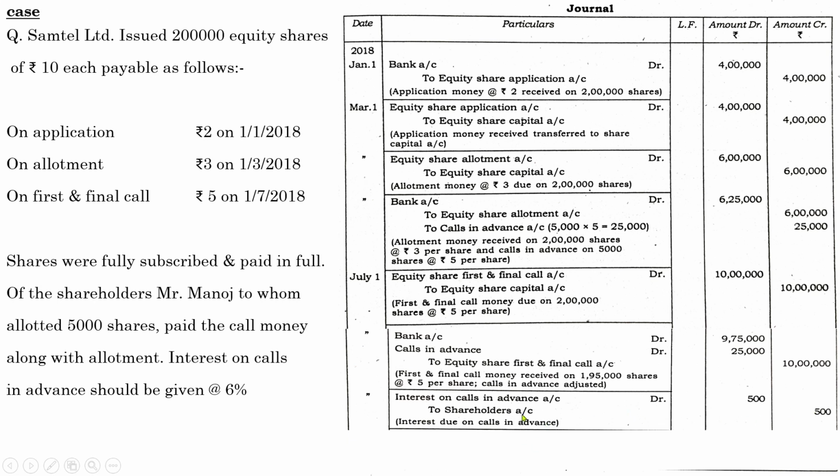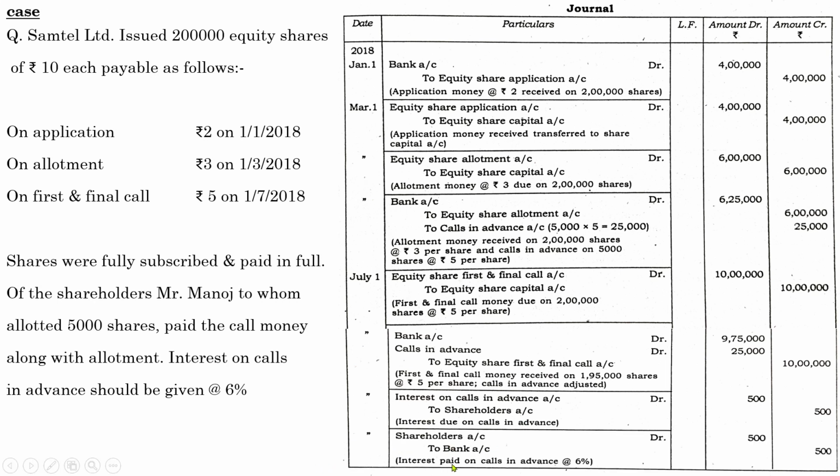So we have passed the entry for the due. Next you need to pass the entry for the actual payment. The entry will be shareholders account to bank, same amount. So these are the entries with regard to issue of shares when calls in advance is there in any one of the installments, and if there is interest on calls in advance, pass the necessary entries with regard to that. I hope you have understood the concept. So let us move on to the next area.